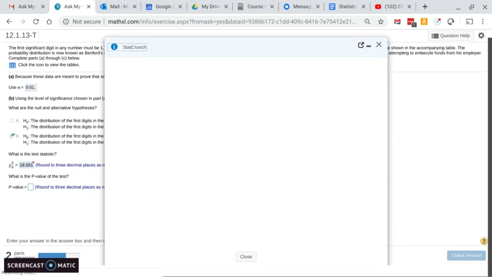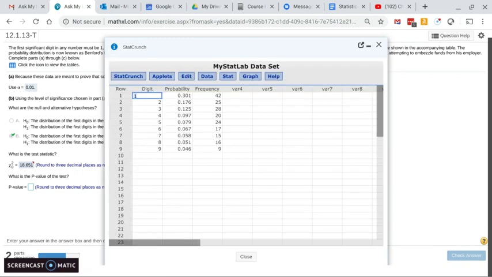Okay, so here in the first column, you've got all the different digits, and then you've got Benford's law, the probability that we expect to see a 1. Over here, we've got the frequency of what we actually obtained from the company's checks.